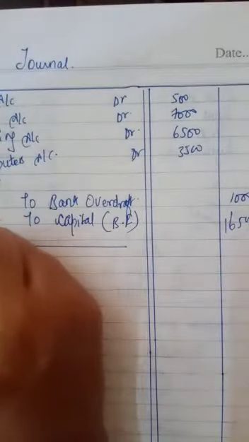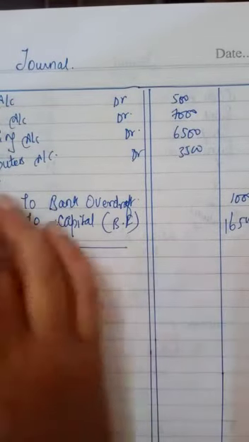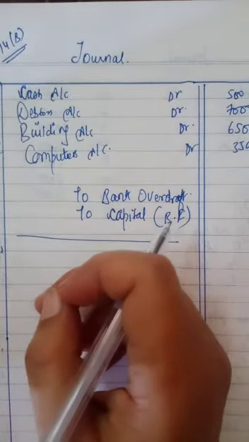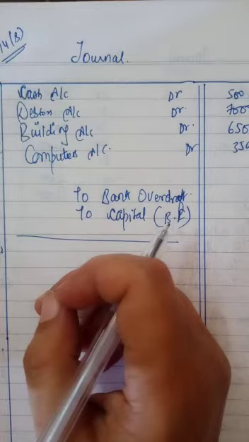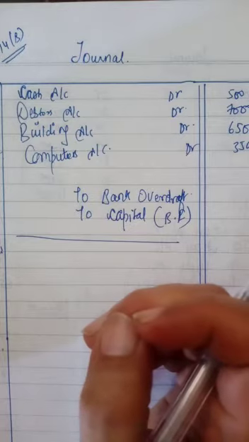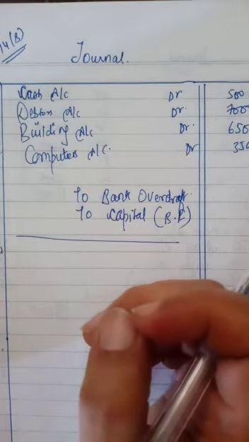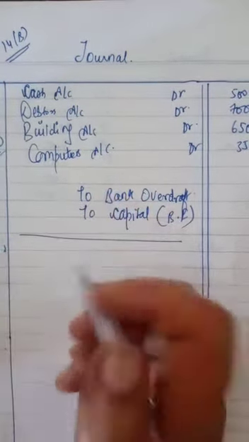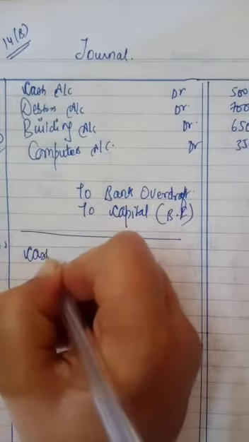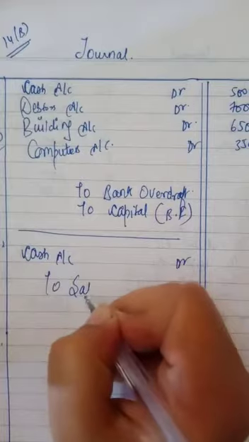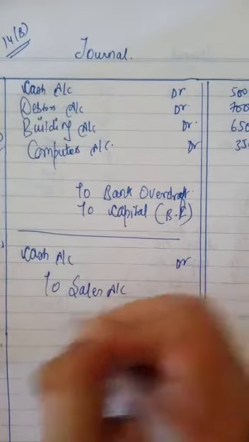Second entry. On the same day he sold a computer, the book value of which was 2,004 rupees, for 1,950. Now if you have read the first line, you are required to prepare the journal entry. Balance in the books of Rahul, a computer dealer. He is a computer dealer and he has sold some computer, that is his sale. That is goods for him. So here we have to write sales account.